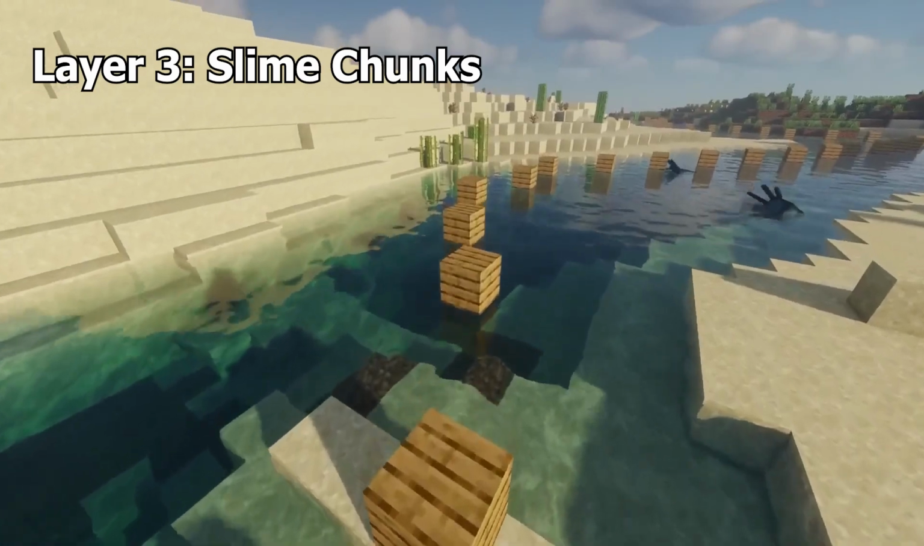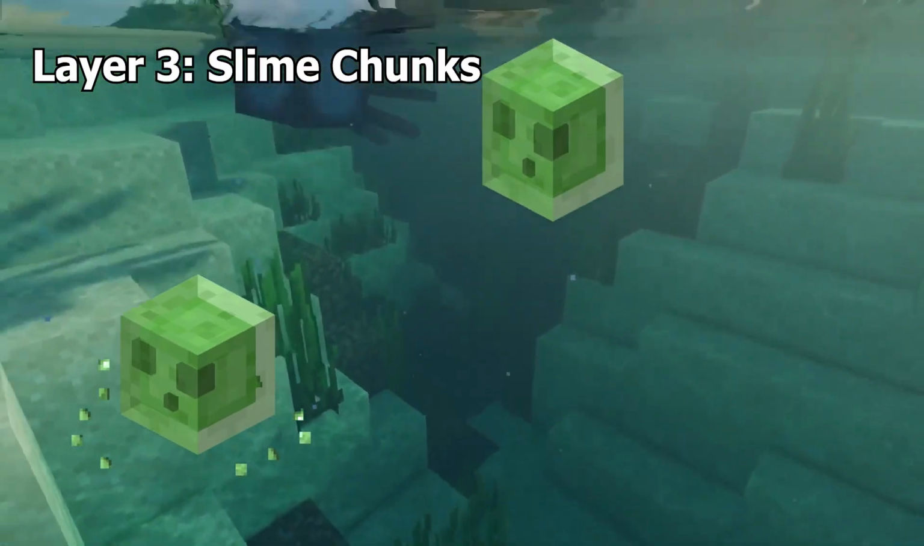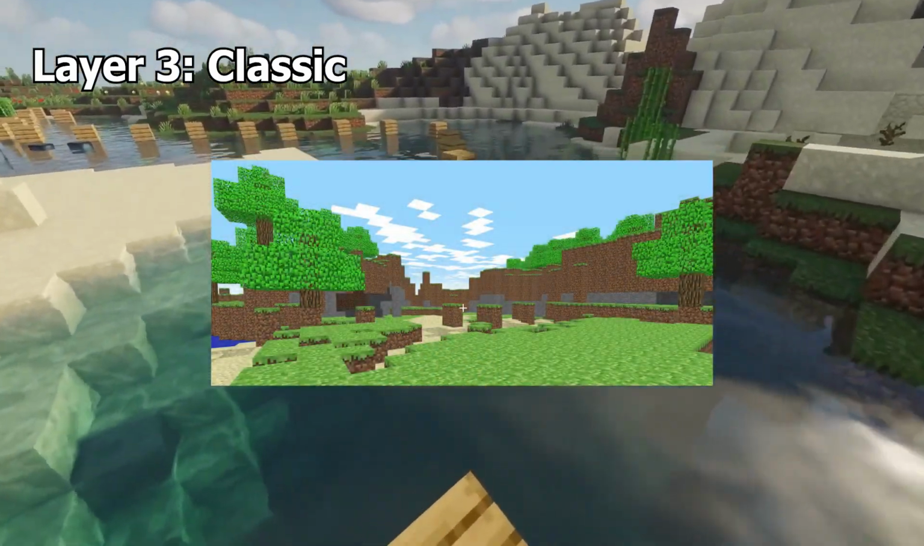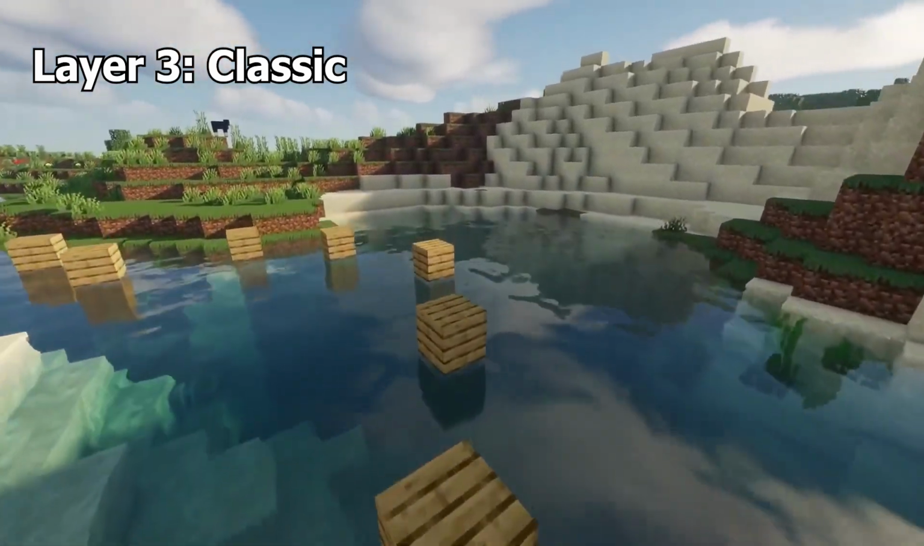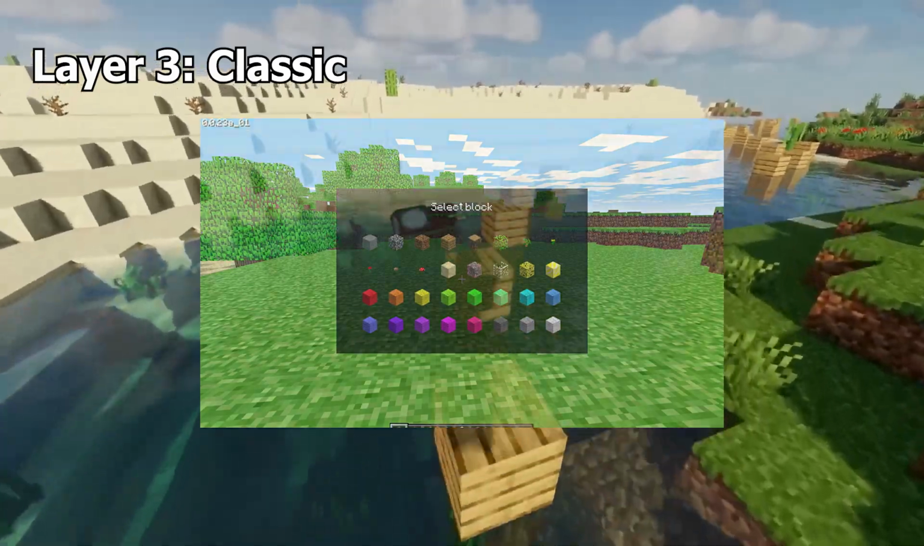Slime chunks are certain chunks that will spawn slimes below layer 40. These are usually good for making slime farms, even though there are other places slimes will spawn. Classic is also a super early version of Minecraft, devoid of even the health bar and mobs, although you can still build using the infinite blocks in the hotbar you spawn with.